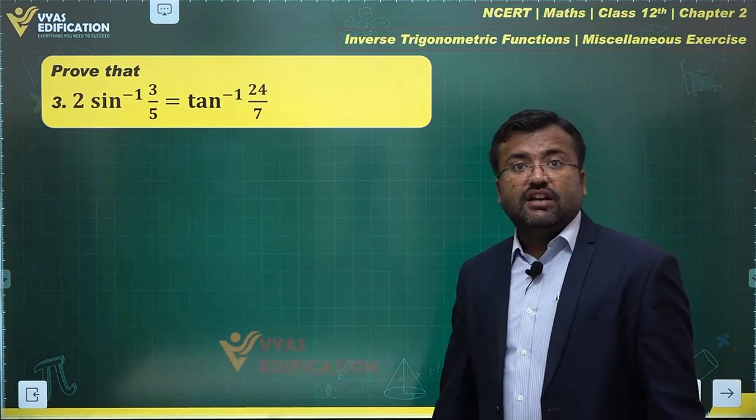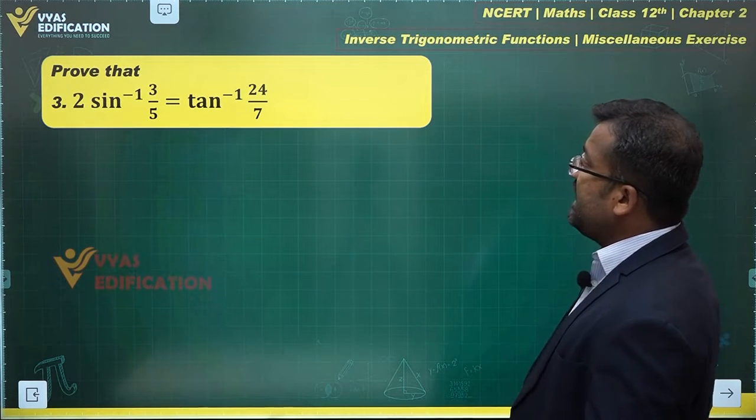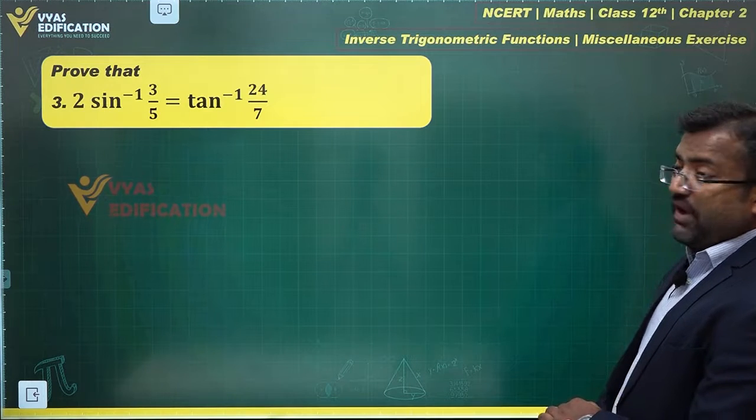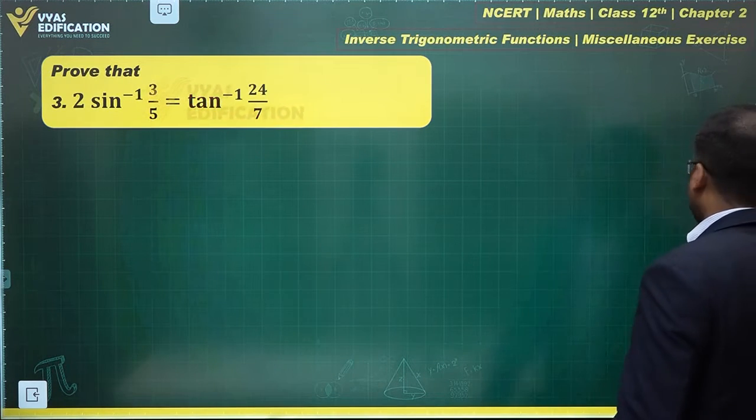What does the question say? Let's take a look at this question next. Prove that 2 sine inverse 3 by 5 is equal to tan inverse 24 by 7. Okay, 2 sine inverse 3 by 5. This time we have 2 sine inverse 3 by 5, which is supposed to be equal to tan inverse 24 by 7.